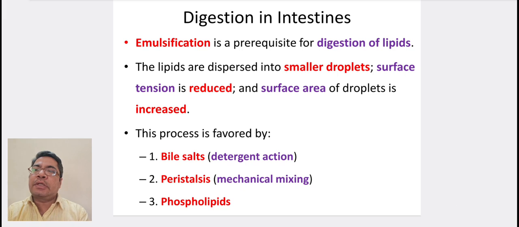Coming to digestion in intestines. Emulsification is a prerequisite for digestion of lipids. The lipids are dispersed into smaller droplets, then surface tension is reduced and surface area of droplets is increased. The process is favored by bile salts, which brings about detergent action, peristalsis, which brings about mechanical mixing, and phospholipids.